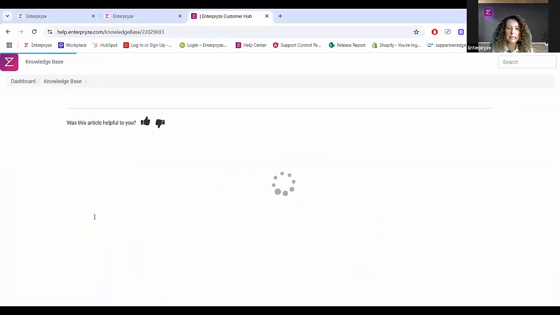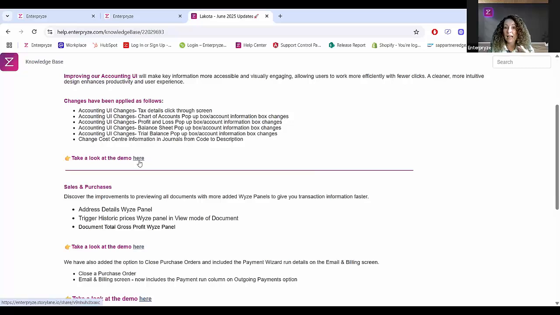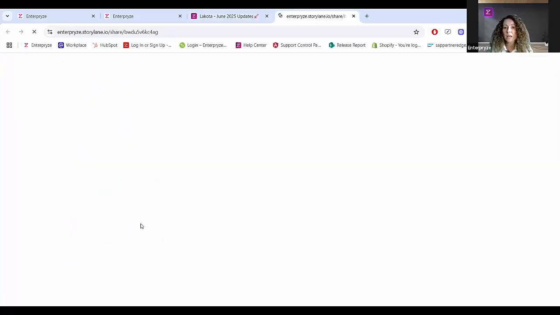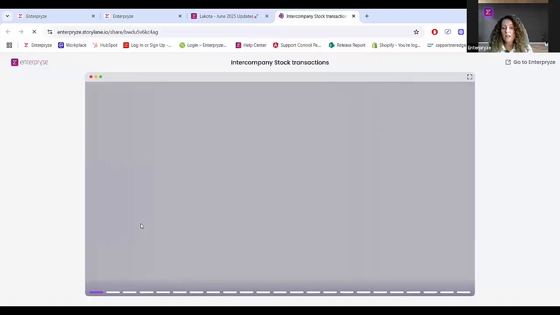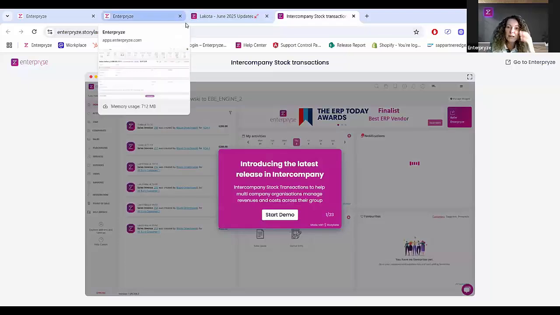So at the top, click in, and you can see a list of all the great changes. And of course, more importantly, access to all of the demonstrations. So just click on any of the demonstrations there, and it'll open up into a new tab, and you can step through a guided tour of what that change is and how to implement that within the system. So lots of great new changes.